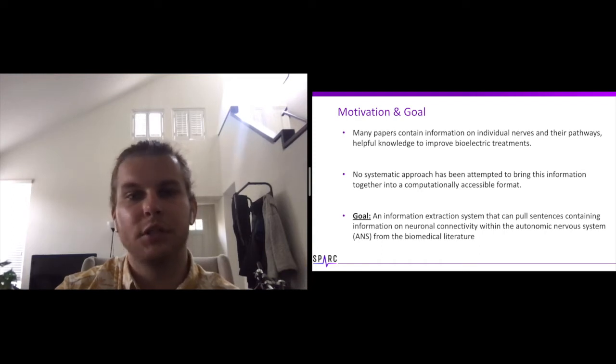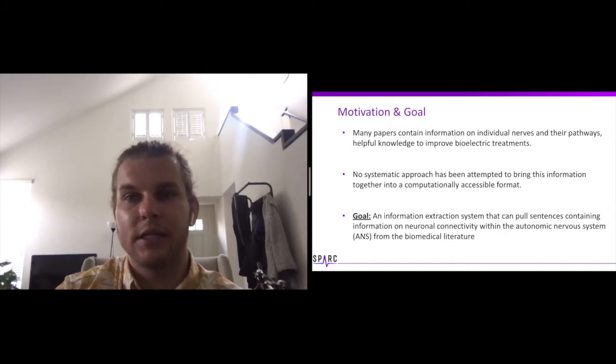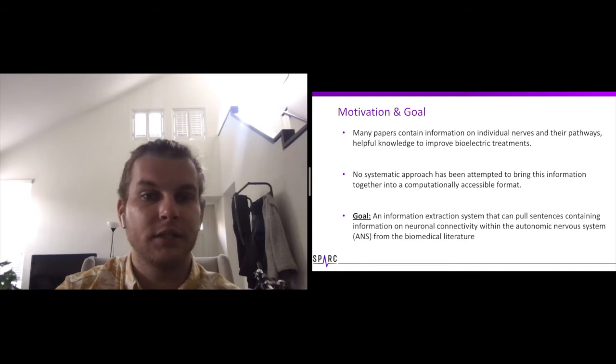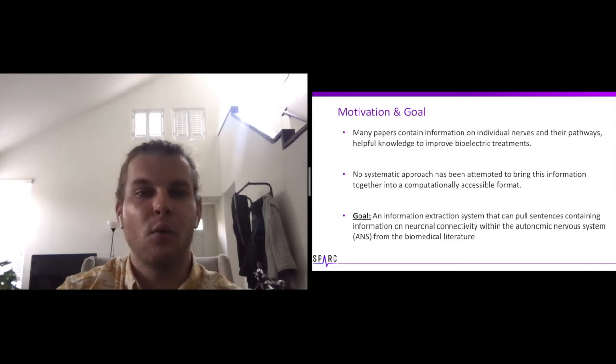Furthermore, to our knowledge, no systematic approach had ever been attempted to bring this kind of information together, despite its potential impact. Because of this, our goal was to develop a relation extraction system that can pull sentences containing information on neuronal connectivity within the autonomic nervous system from the entire biomedical literature.